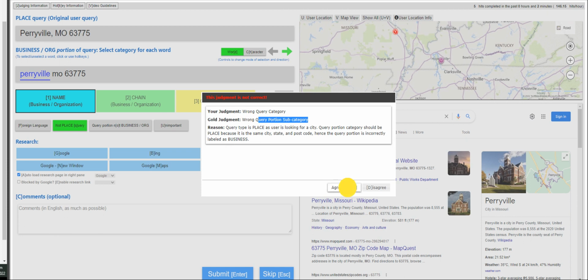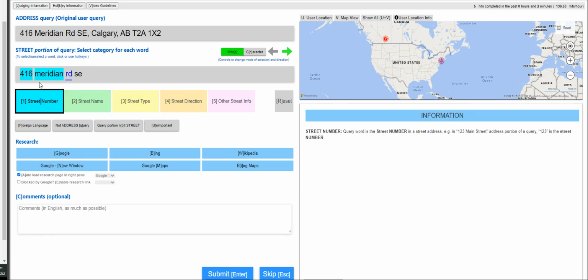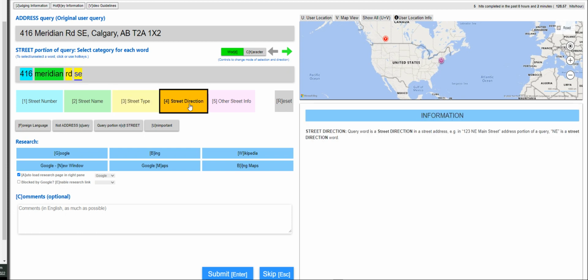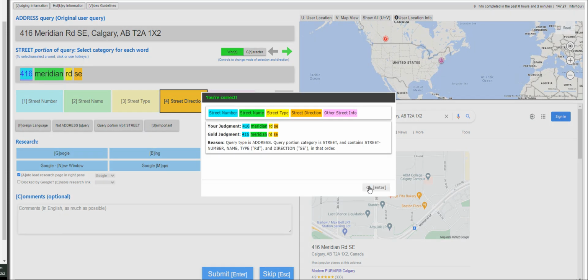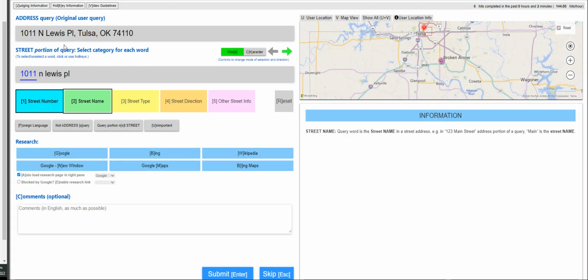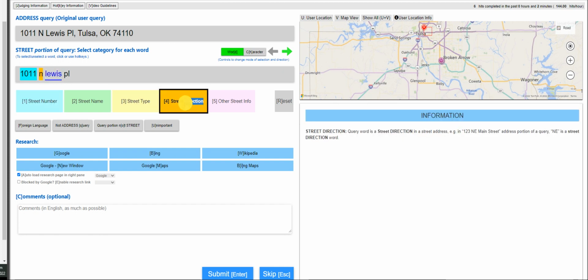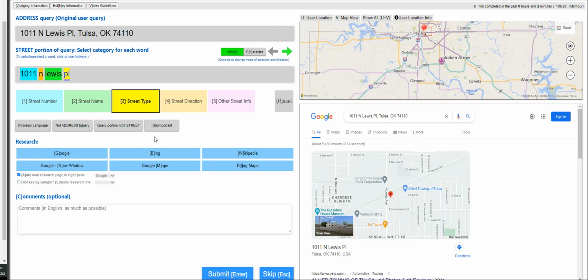Okay, anyways, please take note of the error messages. Address query. So this is going to be the number, street name, street type. Southeast will be direction. Submit it. So two mistakes out of 10. Address query. Obviously, that's street number. This is going to be street direction, street name, and then this is place, street type.